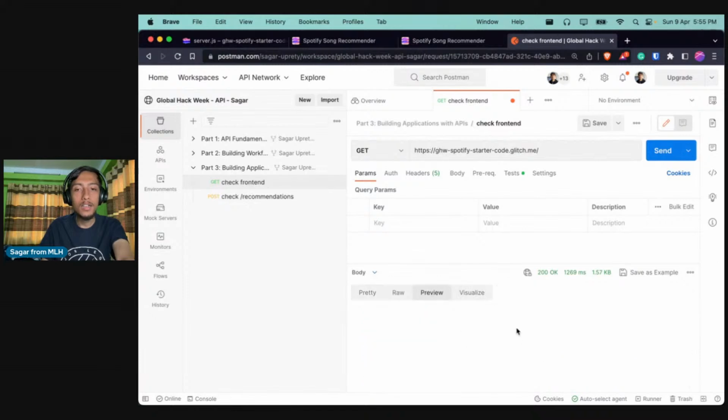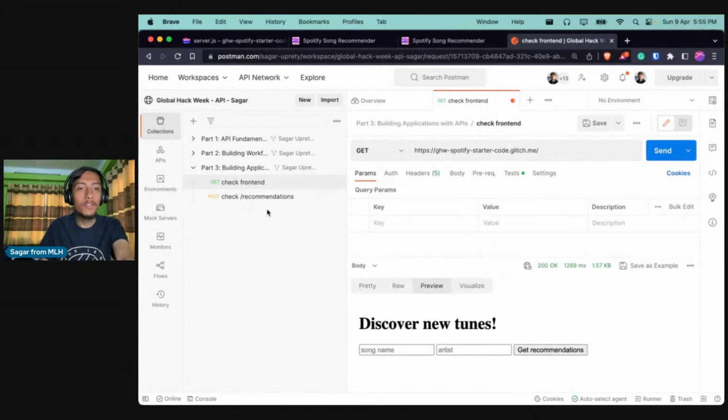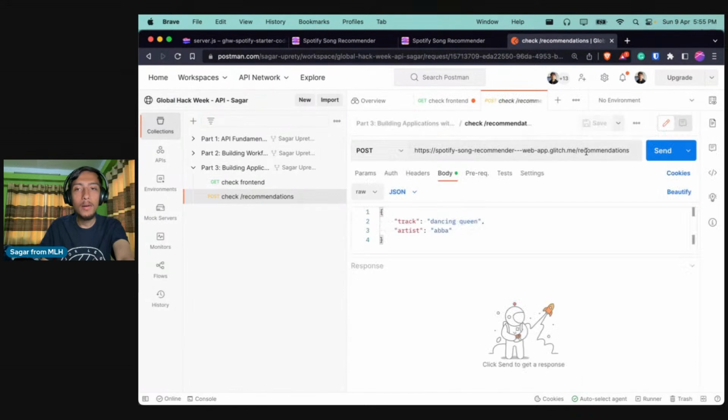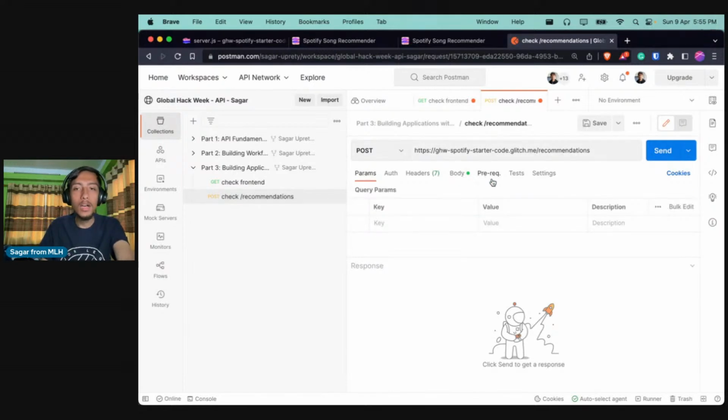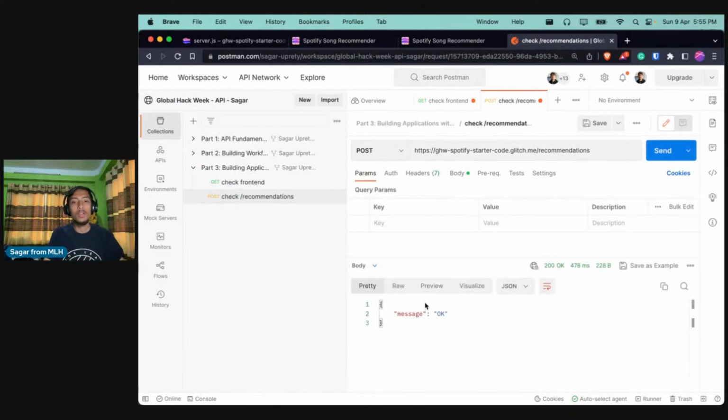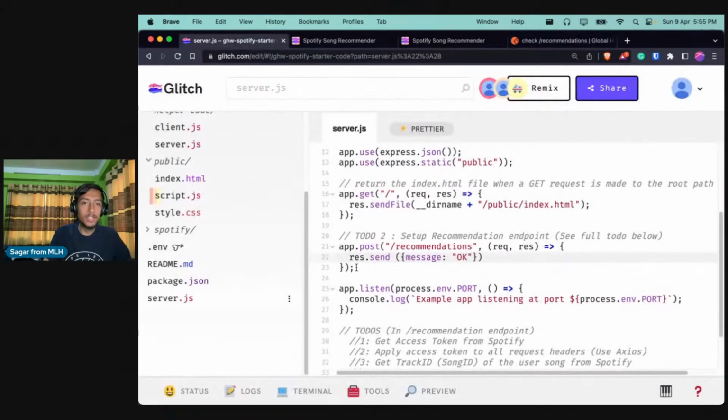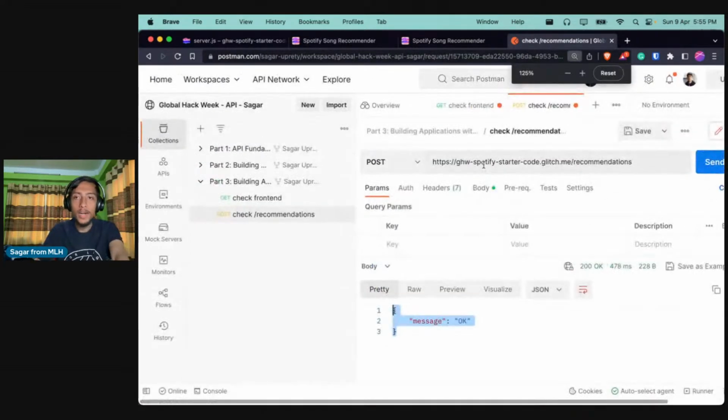Yeah, I can see that the page is over here as well. And for the get recommendations path, I will do the same. So I will edit the base URL, and let me delete that double slash and see what happens, right? So now I receive this message, okay response, right? And that is exactly what we set over here. So whenever you go to the slash recommendations path, I'm getting this response with a message of okay.